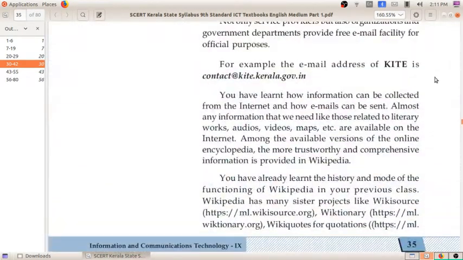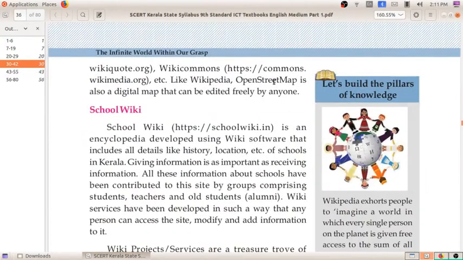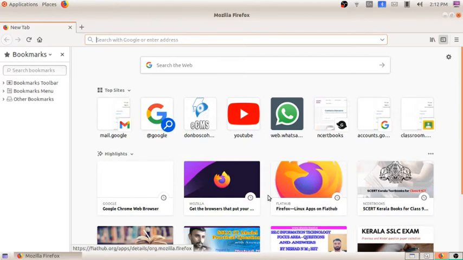That also I will be showing to you. Here you can see the address. I am just going to copy this and paste it over here.